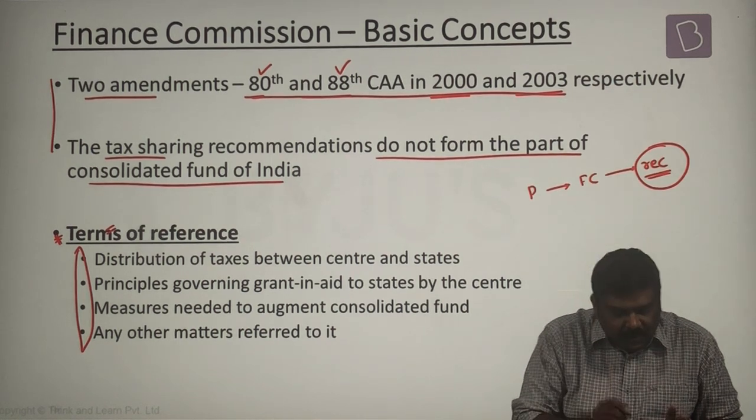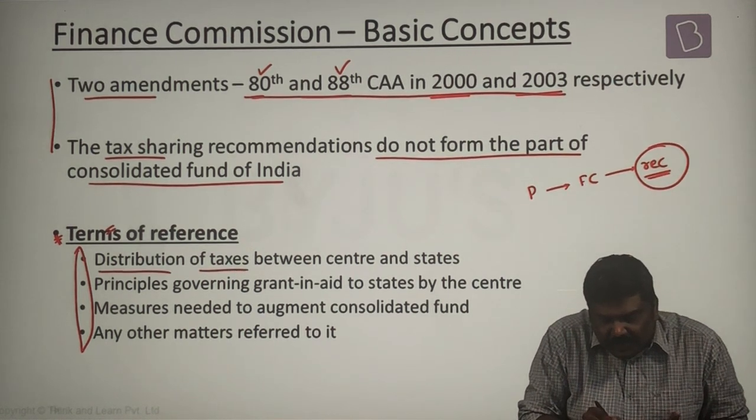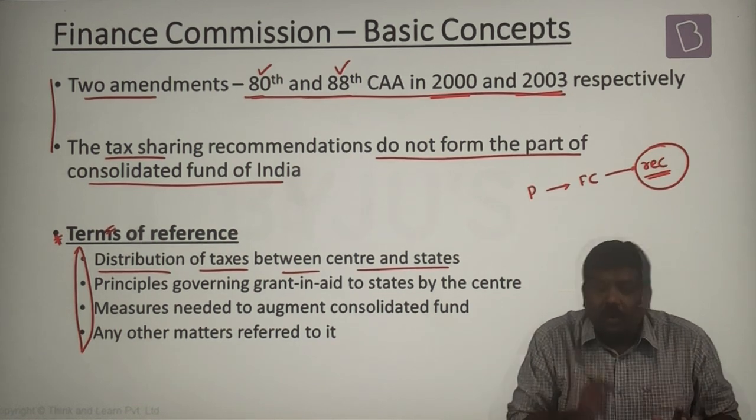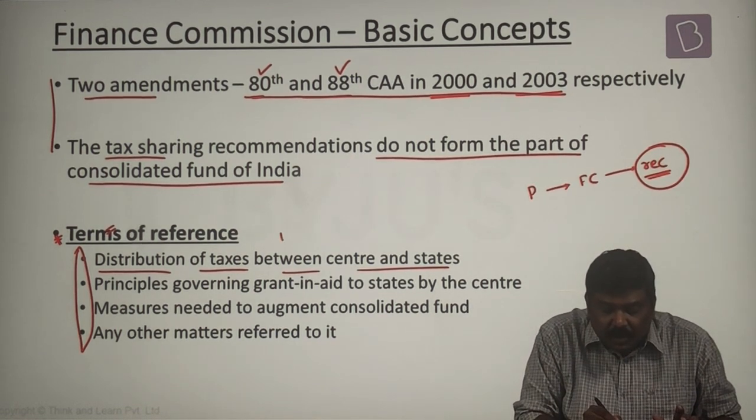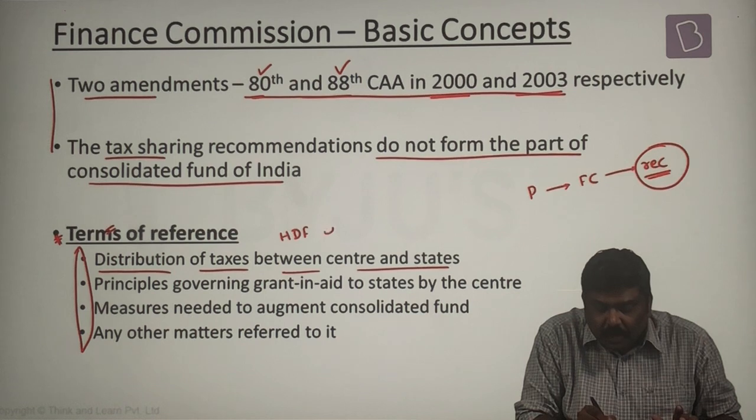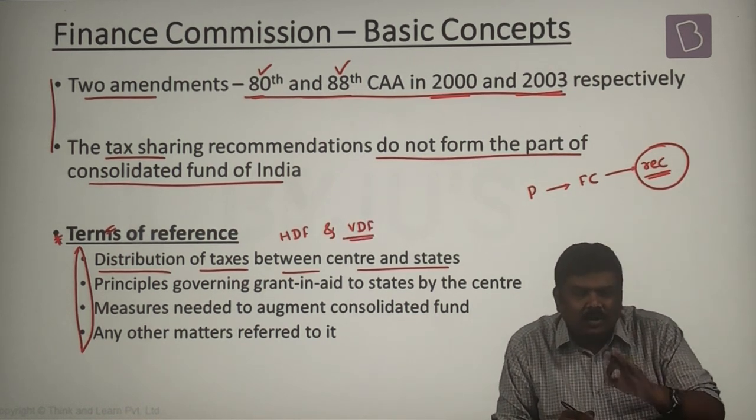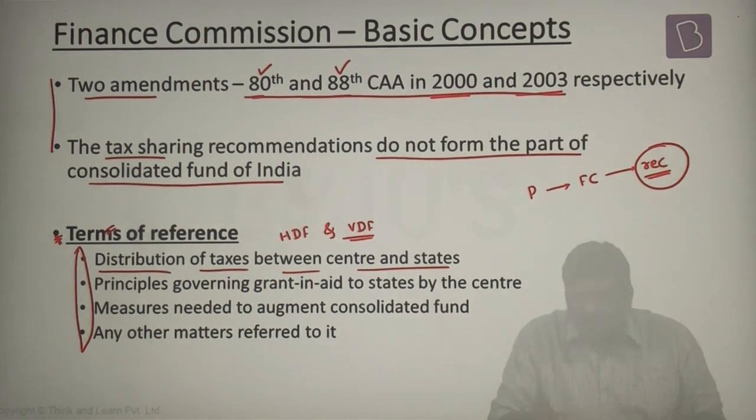So look at the terms of reference of the Finance Commission, which are very important from the UPSC perspective. One is the distribution of taxes between the center and states. Or they will also use terms called horizontal devolution formula and vertical devolution formula. What is the importance of that? What do they mean? Let me explain to you. The central government will impose and collect certain types of taxes.